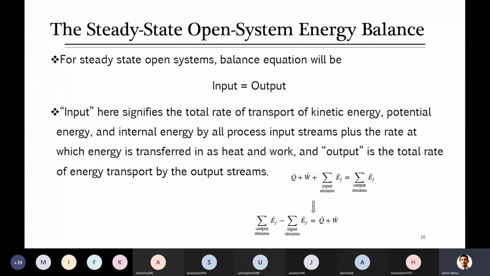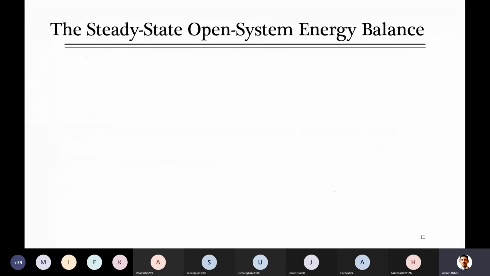If we expand it further, this E_j, either in the form of input or output, I told you that this is energy. Last time we also discussed in the closed system that this is the sum of three energies: kinetic, potential and internal energy.